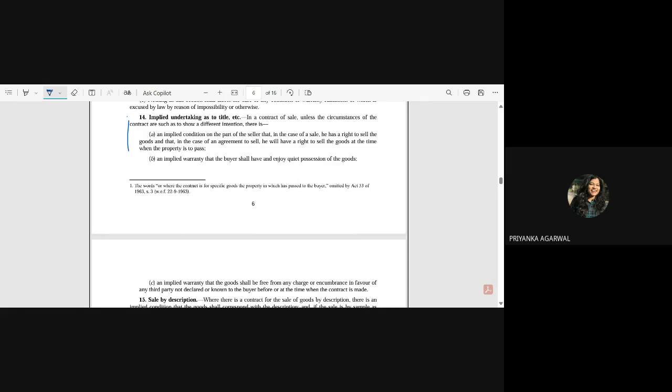In a contract of sale, unless the circumstances of the contract are such as to show a different intention, there is an implied condition on the part of the seller that in the case of a sale, he has a right to sell the goods, and that in the case of an agreement to sell, he will have a right to sell the goods at the time when the property is to pass. Please apply yesterday's class and tell me what exactly it is saying.